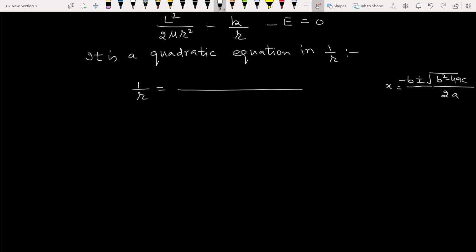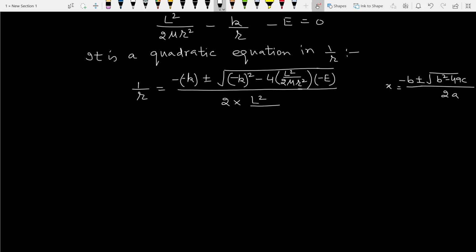Here b is minus k, a is L square upon 2 mu, and c is minus E. The r should not be there because r is a variable.